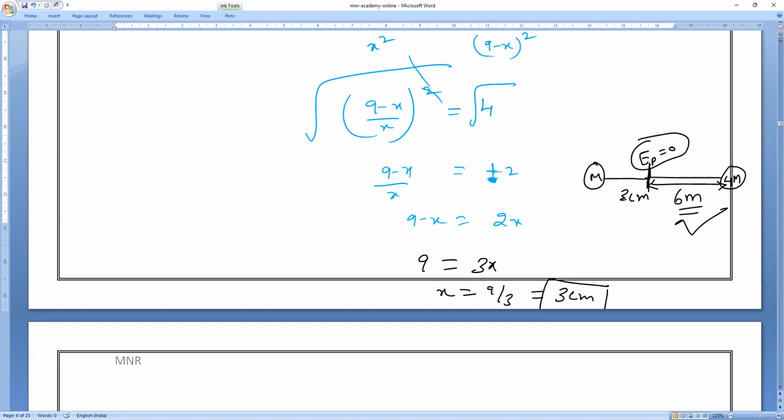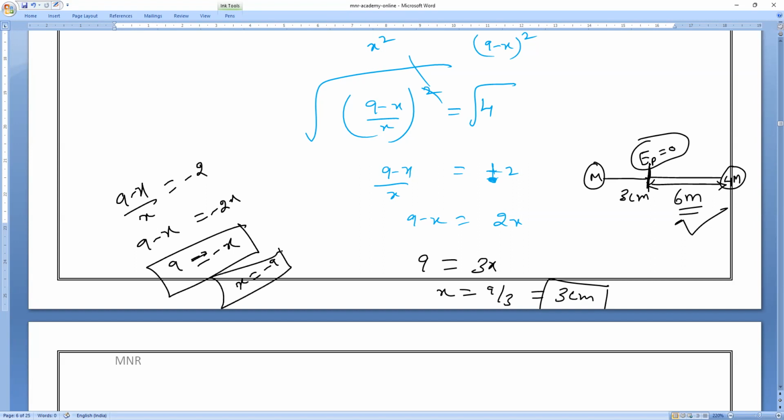Now, if I take negative, what will happen? 9 minus x equals minus 2x, 9 is equal to minus x, so x is equal to minus 9. That means the distance between them is already 9 centimeters.